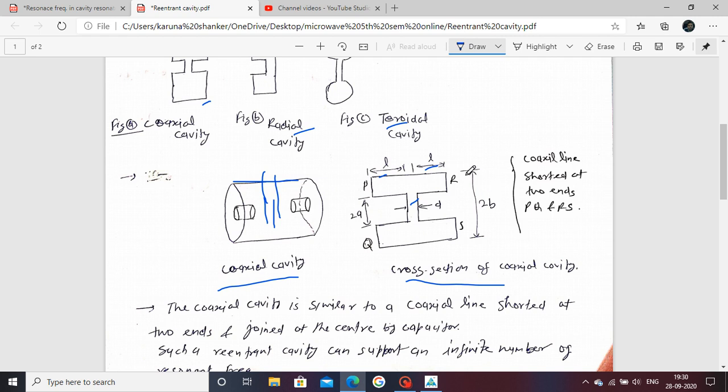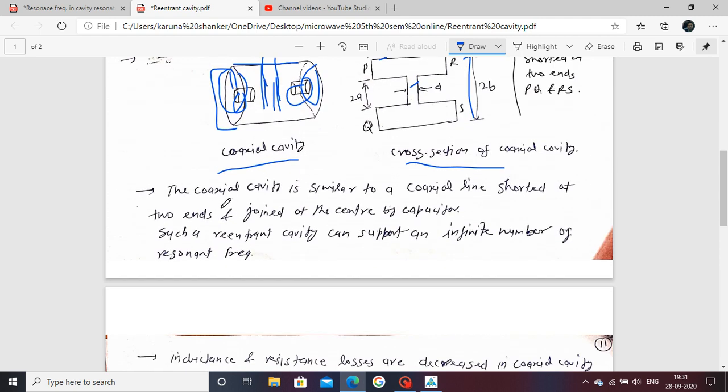Here 2a and 2b are used. 2a is this one, and 2b is the diameter that is formed. Suppose this is b and this is b, now it comes as 2b. This area is the 2a. D is this area. P and Q are indicated here. This is a shorting plate. RS is also indicated here, the other side of the shorting plate. This is a cross-section view of the cavity.